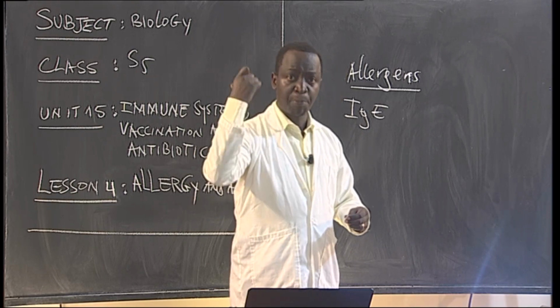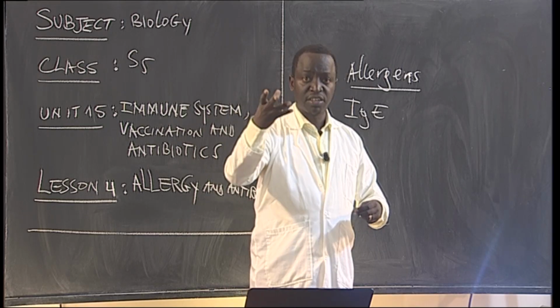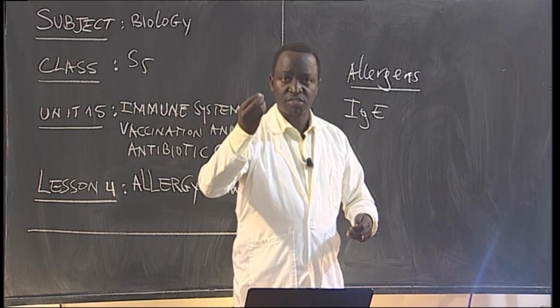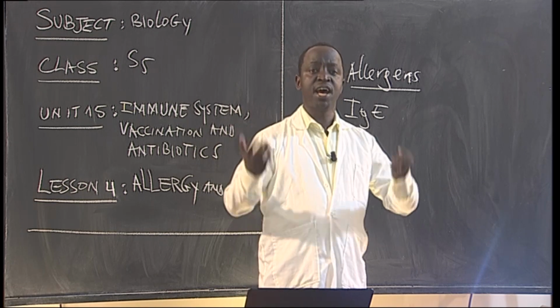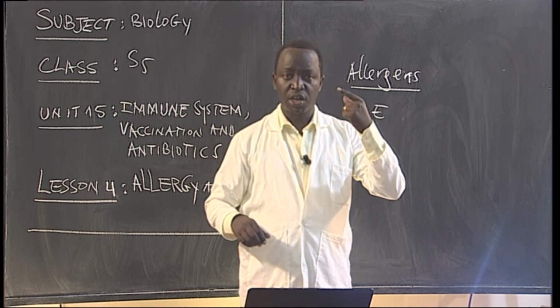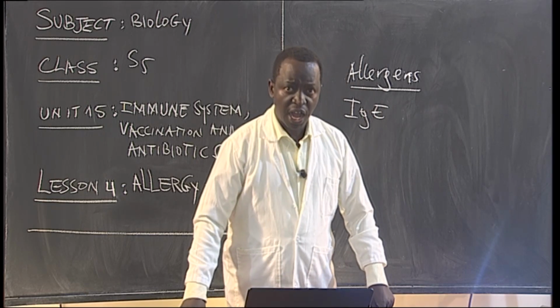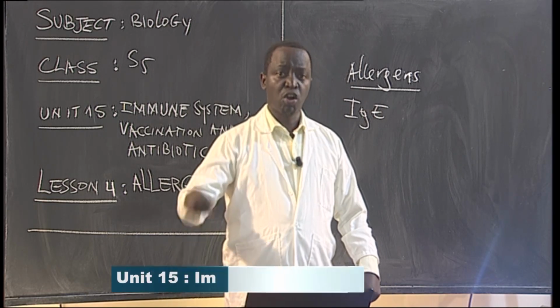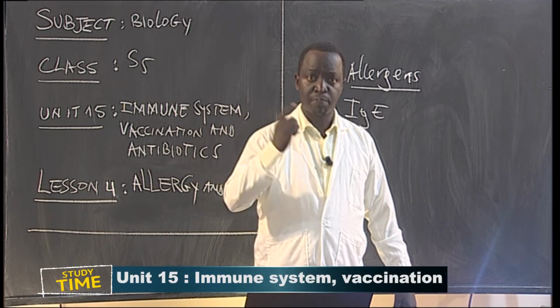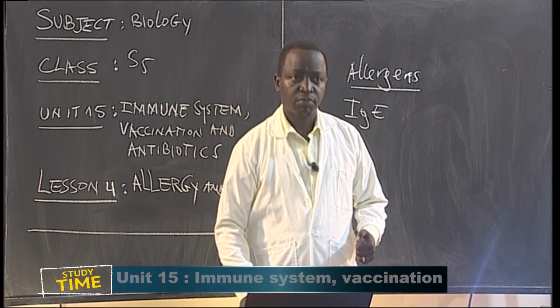First of all, there is presence of what? Of allergens, those substances that can cause the allergic response. When they are present, now there is this formation of antibody E, which is going to bind on the mast cells, on the white blood cells.